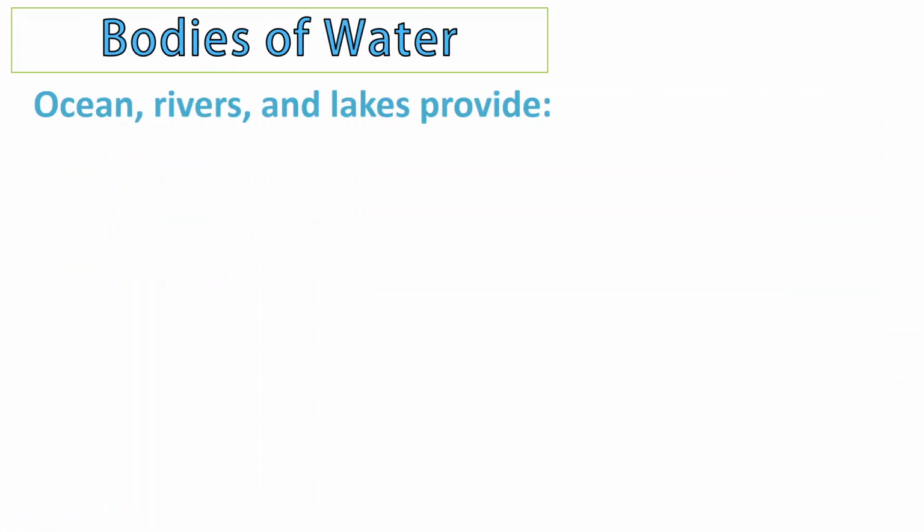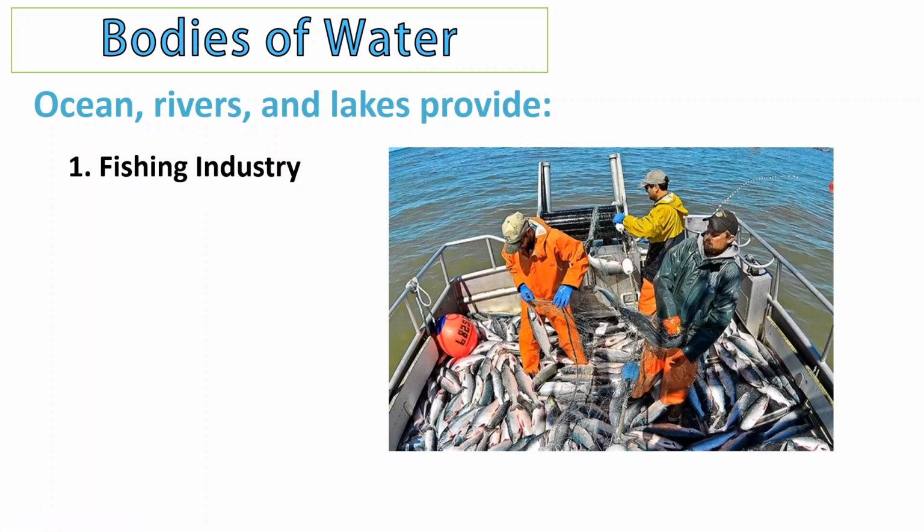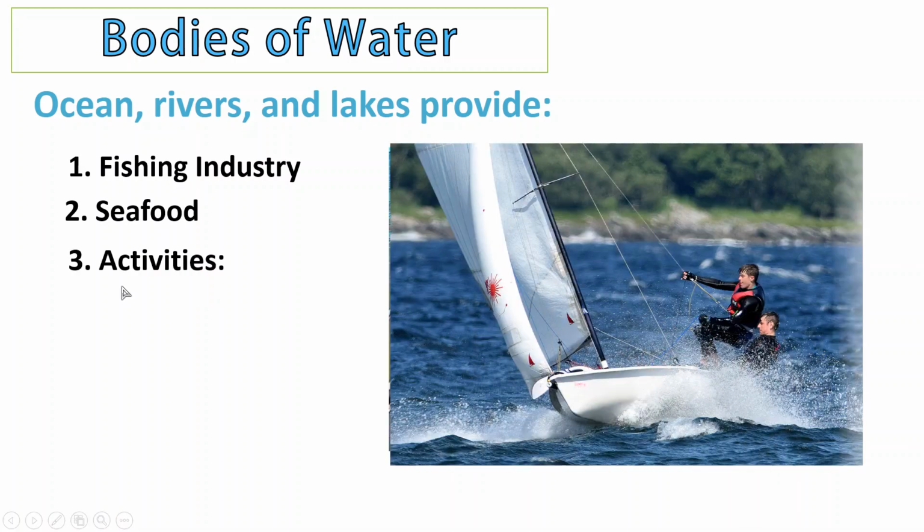Now let's go to the last paragraph in the first page, bodies of water. Oceans, rivers, and lakes provide the following. Fishing industry: because of oceans, rivers, and lakes, Westerners have the fishing industry. Bodies of water are providing seafood for Westerners. And we also have activities.